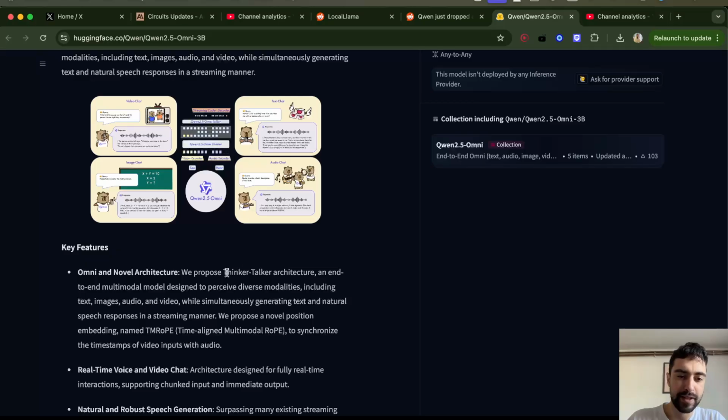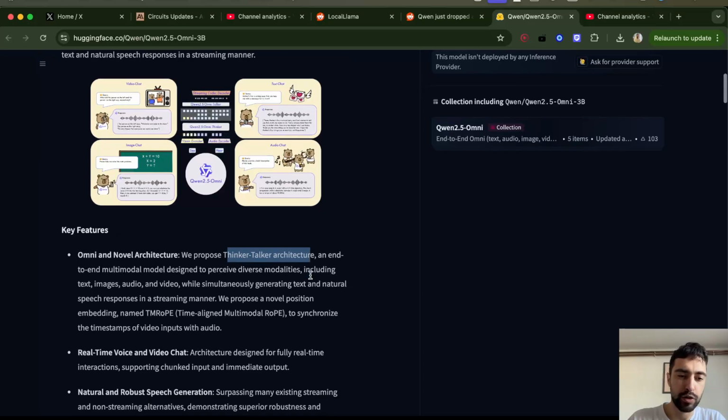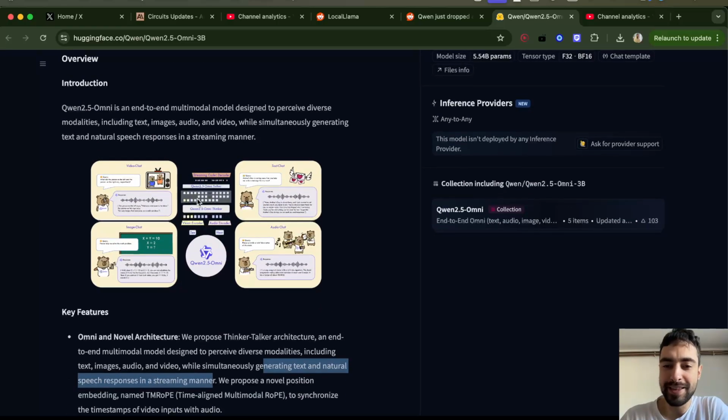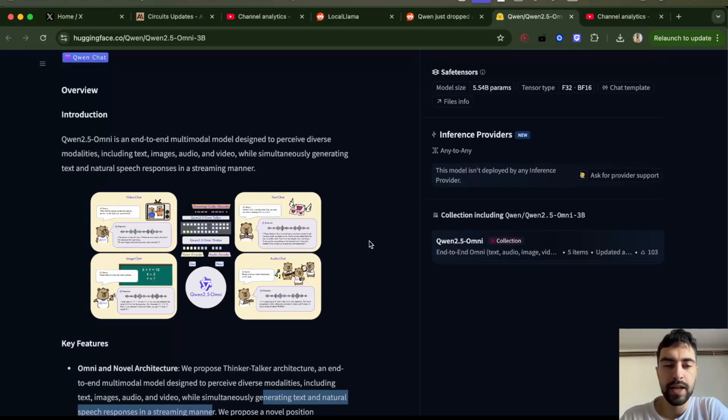So they have this thinker talker architecture. So the model can take in text, images, audio, video, and generate text and natural speech in a streaming manner. If you remember a presentation of the Gemini before, that was like fake, but it was Jarvis-like, looking at the video, at the images, at the text, and talking back to the user. So this is what that model can do. I think this will be very interesting to have. It can talk to you in real time while looking at the videos, images, text, etc.